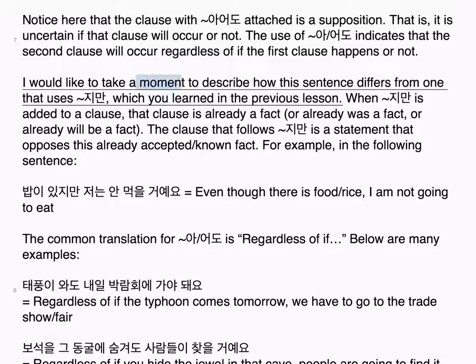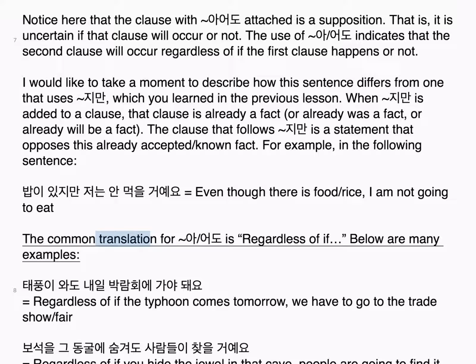I would like to take a moment to describe how this sentence differs from one that uses 지만, which you learned in the previous lesson. When 지만 is added to a clause, that clause is already a fact, or already was a fact, or already will be a fact. The clause that follows 지만 is a statement that opposes this already accepted known fact. For example, in the following sentence, 밥이 있지만 저는 안 먹을 거예요. Even though there is food, rice, I am not going to eat.